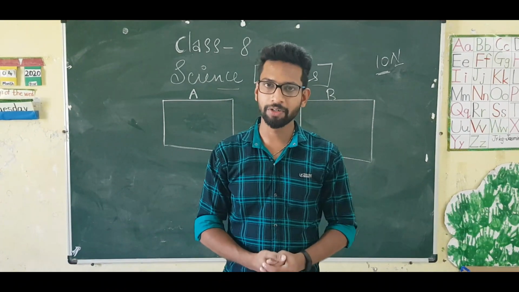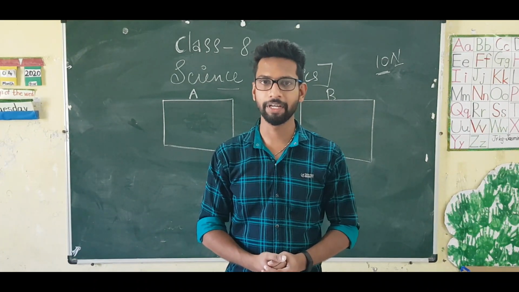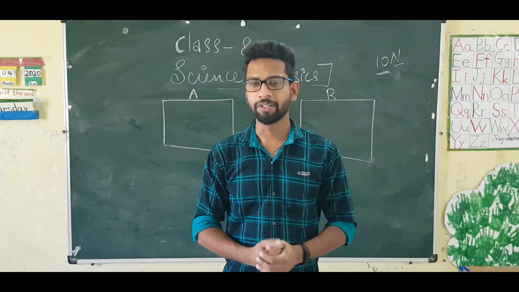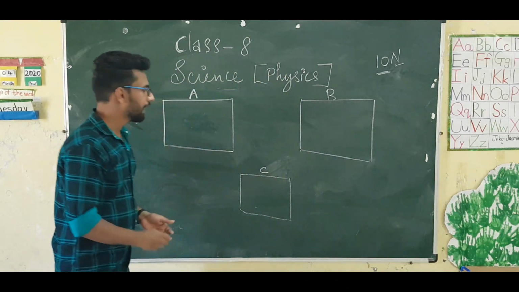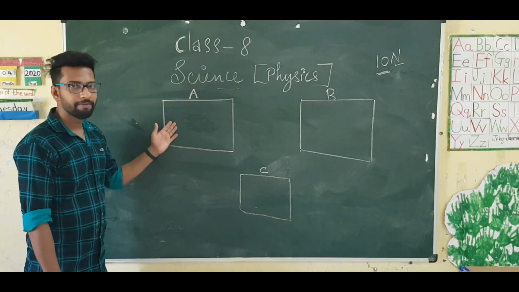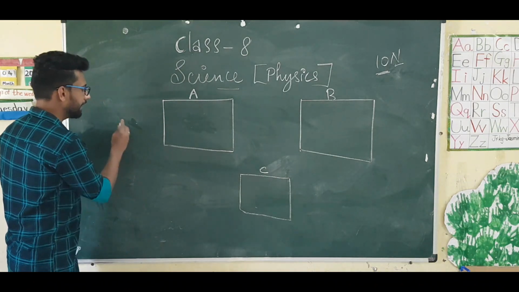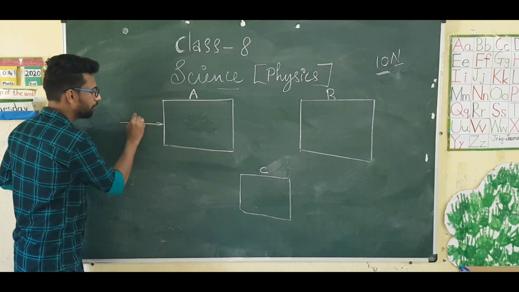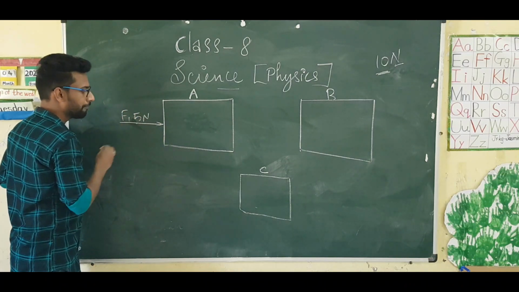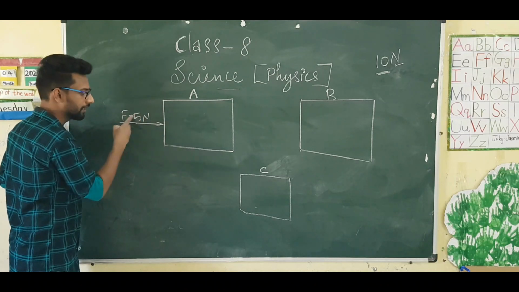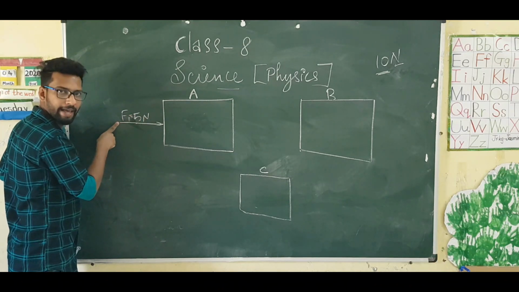How will we calculate the total force acting on an object? Okay. So our aim is to find the total force or net force acting on an object. First case. This is a wooden block. One person is applying 5 Newton force in this direction. First person is applying 5 Newton in this direction, and it can be represented as F1.